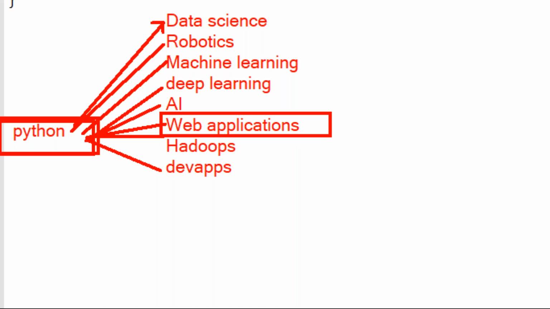Web application here means by using Django. Here I'm going to write Django framework. Like data science, robotics, machine learning, deep learning, Django is also one course, one framework related course.